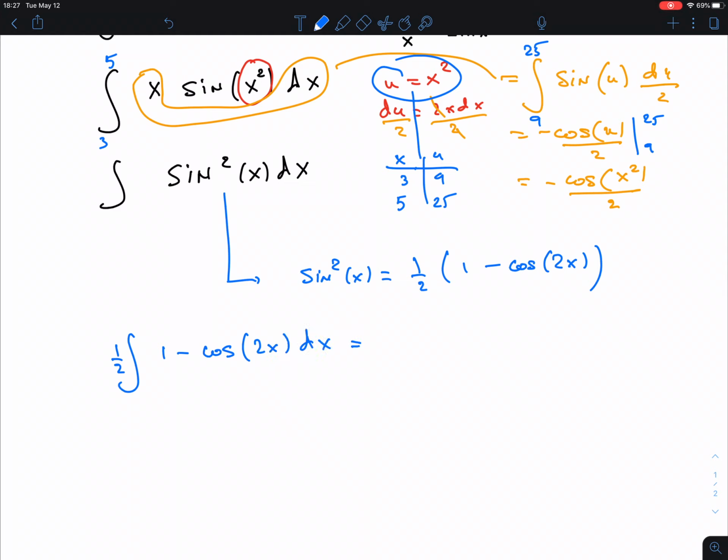Of course, this is a simple form. Normally there would be more, right? There would be sine then cosine or something like that. And now you integrate, that's x minus, and the antiderivative of cosine is sine 2x. But now be careful. If I would take the derivative of sine 2x, I would get cosine 2x times the derivative of the inside function, so times 2. That I don't want, so I divide by 2. Remember, this is what we call compensation. So that's the solution here. And that's it. There's no need to work out anything else than this. Okay.